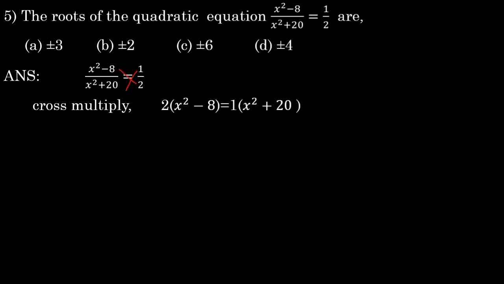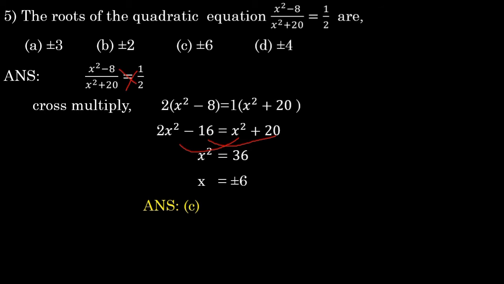So now we will multiply 2 inside, we will get 2x square minus 2 8s are 16 that is equals to x square plus 20. Now I'll take this 16 that side and x square this side. So then what I'll get? 2x square minus x square, I'll get x square that is equals to 20 plus 16, I'll get 36. So square root of 36 is what? X is equals to plus or minus 6 because 6 6s are 36 and square root means it will become plus or minus. Therefore option C plus or minus 6 is a correct answer.